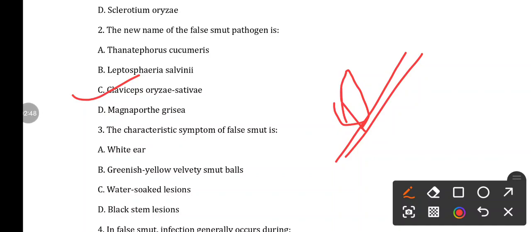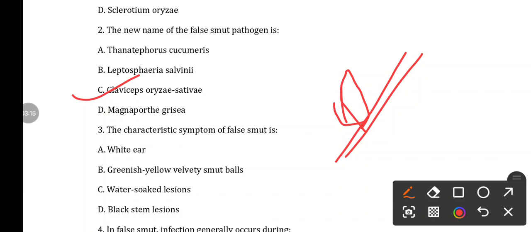But when they did research, they isolated the pathogen and studied it, and found that this is not a true smut, because the smut fungi never produce sclerotia, but this fungus produces sclerotia, and it was again renamed as Claviceps oryzae sativa. So this is about the false smut.